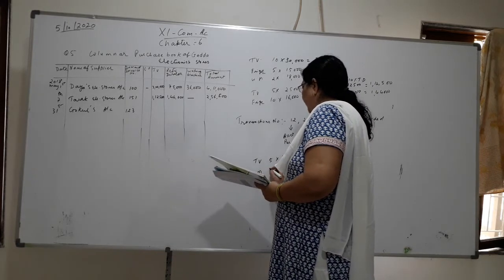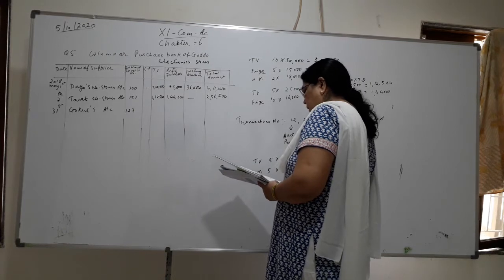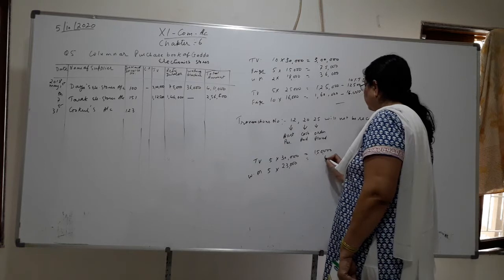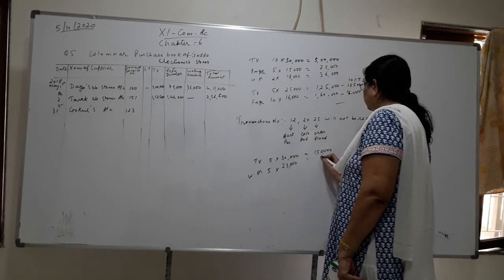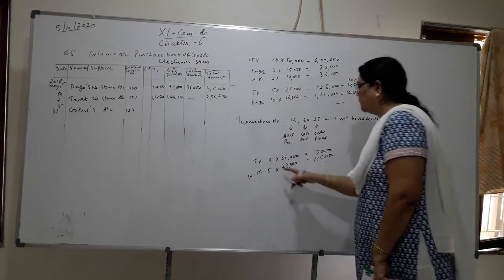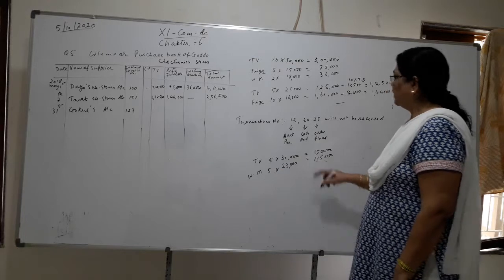Then 5 washing machines. How many? 5 I purchased. Each piece how much? 23,000. So how much will it be? 5 3s are 15, 5 2s are 10, 1 left.